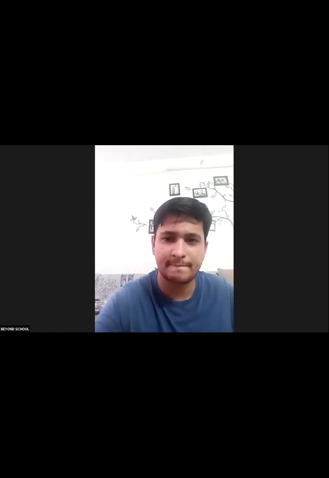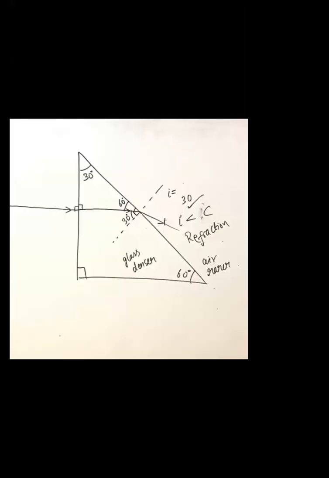Let's see one more, the next example. See this example where the angle of the prism is 30 degrees, this is 60 degrees and this is 90 degrees. You're making a straight line, that is no deflection, no refraction, no reflection. The line will pass on as it came.